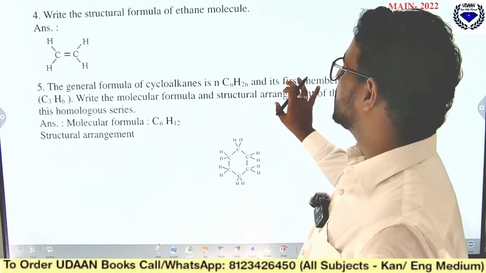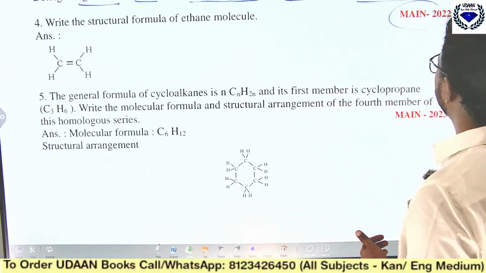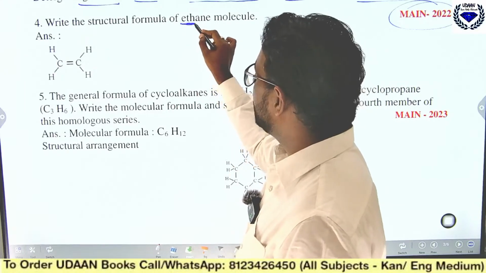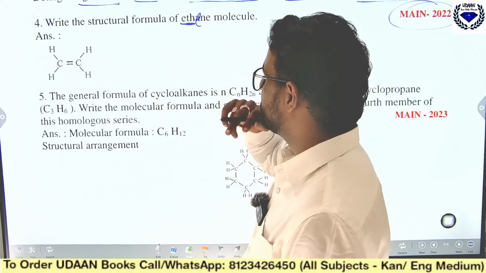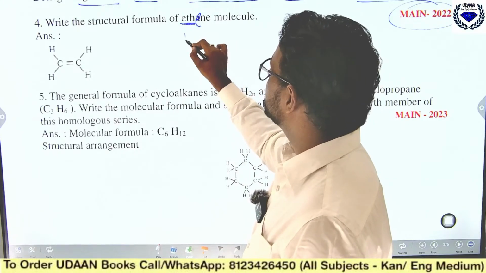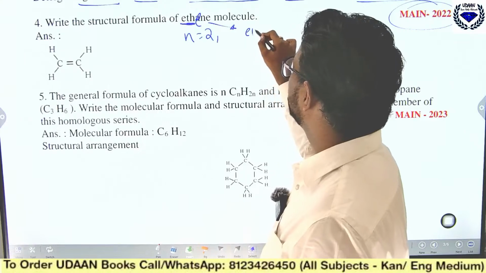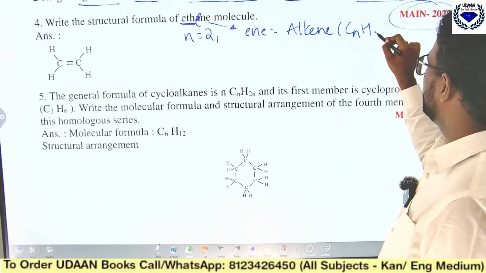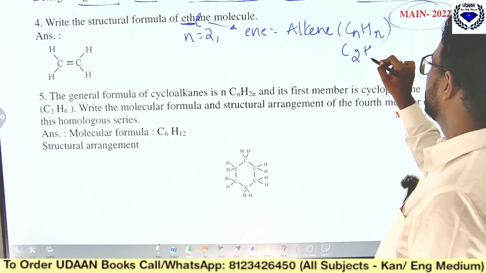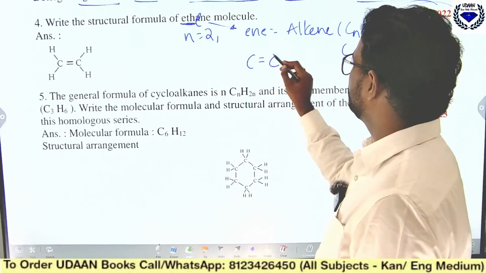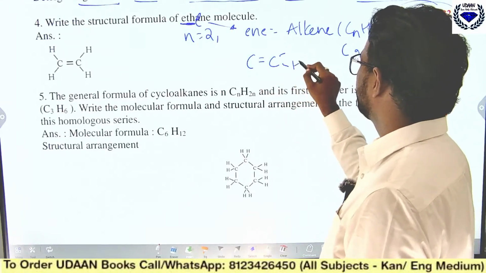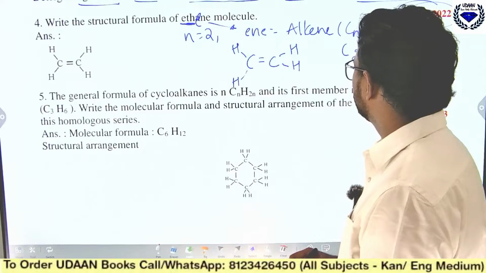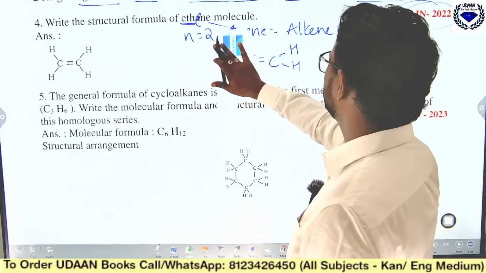Okay, write the structural formula of ethene. This came in the main examination 2022. Here it is mentioned as ethane, but actually it is ethene. Eth means n is equal to 2. Ene means double bond. It is an alkene. What is the formula? CnH2n. Now between the two carbon atoms you should put a double bond.